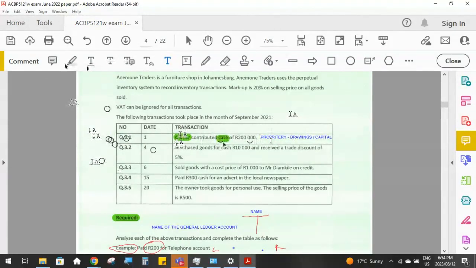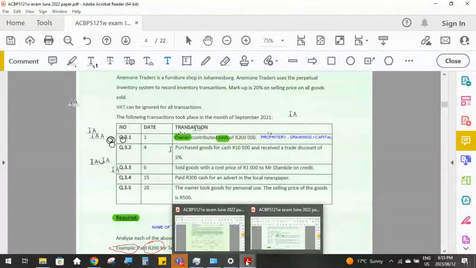As soon as you see that cash is involved in the transaction, you know that bank is going to be involved. So all we have to look at is, was bank increasing or decreasing? The owner contributed cash, so our bank increased by 200,000, and then we know that the other side of the entry is the owner's capital account.